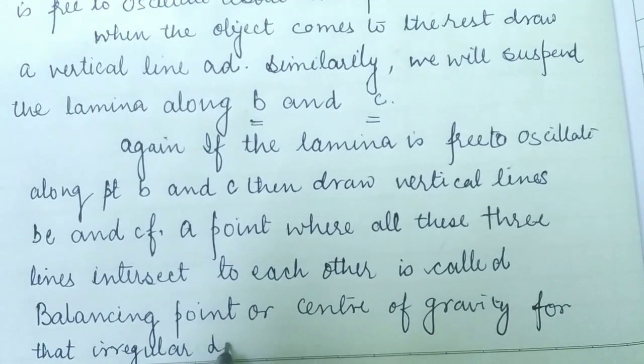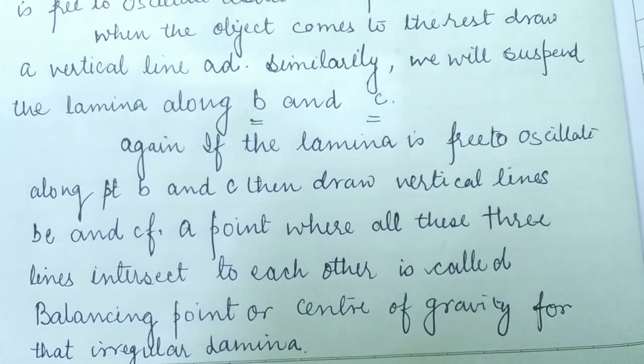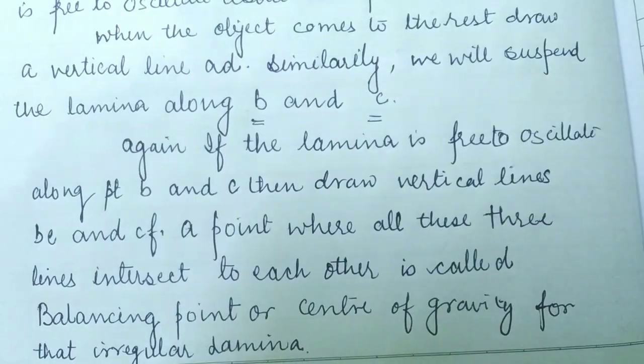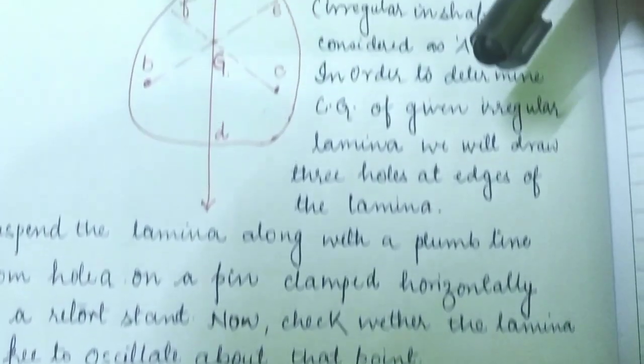So with the help of this balancing method we have calculated the center of gravity of an irregular object.